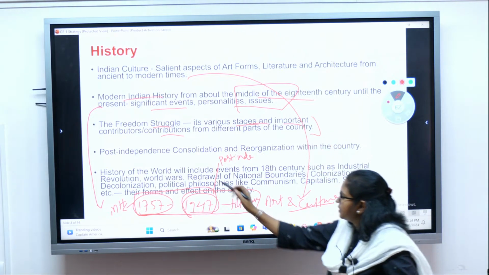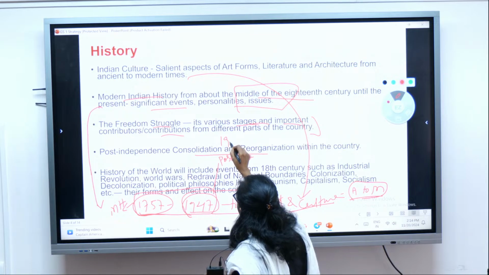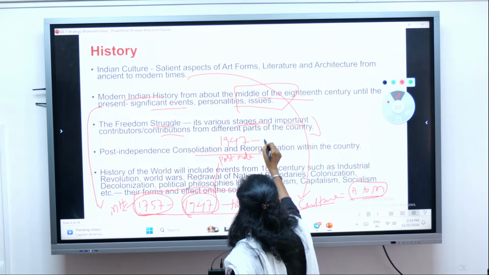Then post-independence, that is 1947 till present.